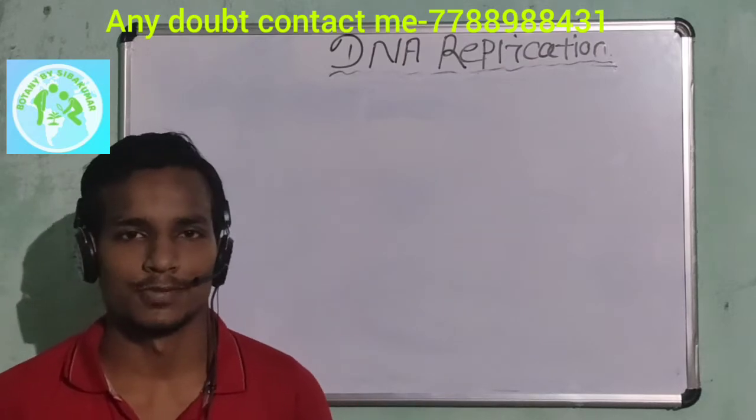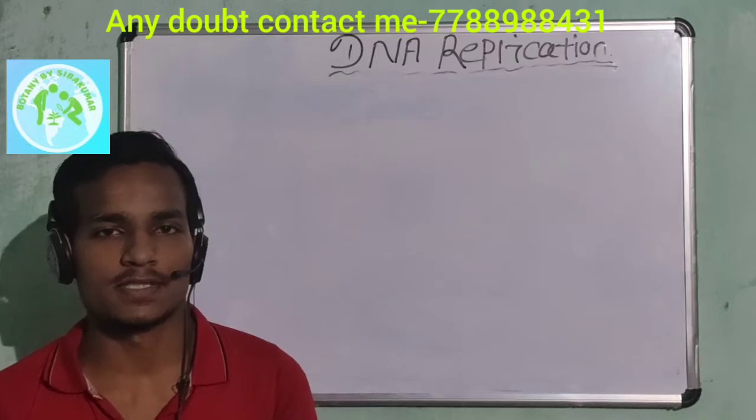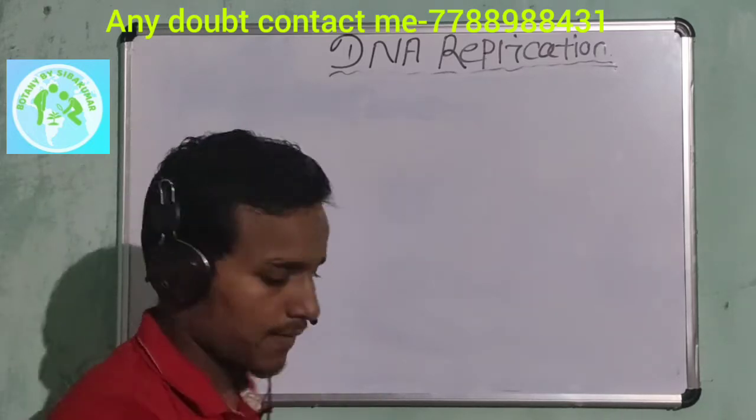The replisome means the enzymes involved in the replication process. These are known as replisome.